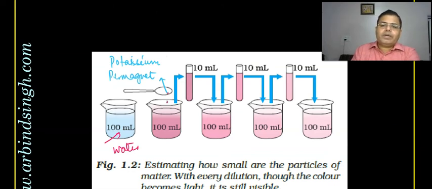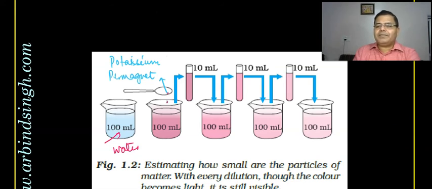Now take out 10 ml of it and put it in another 100 ml of water. You will see the color is lighter, but what does it mean? These particles dissolved in 100 ml, and 1/10 of that is taken and put again in 100 ml, so this 10 ml is distributed 100 times again.